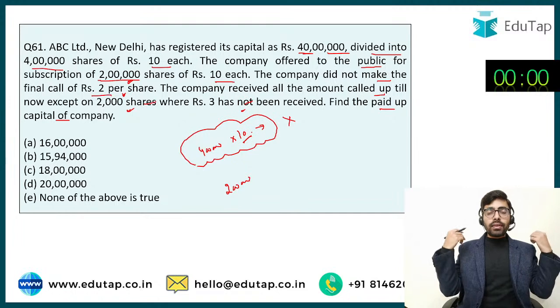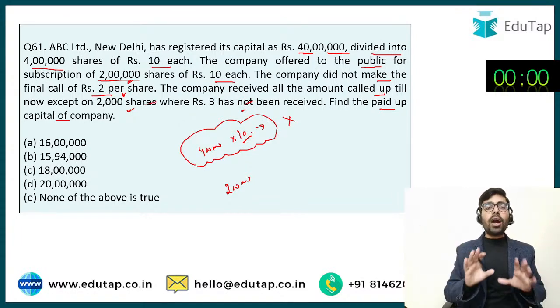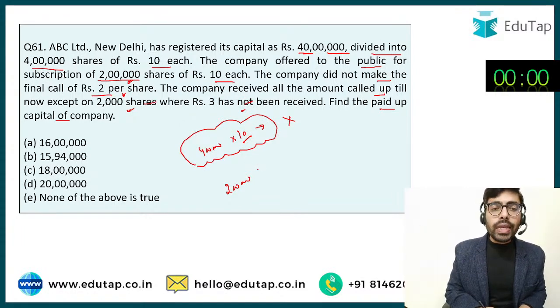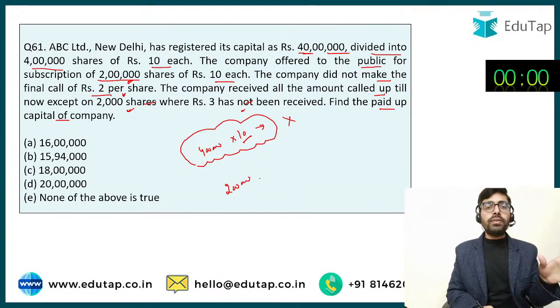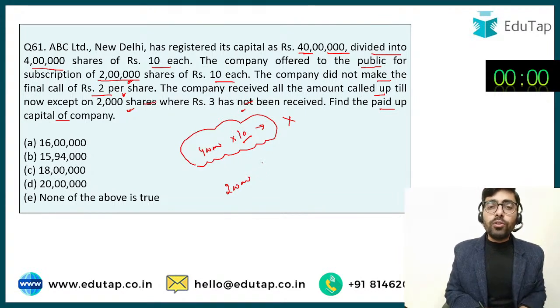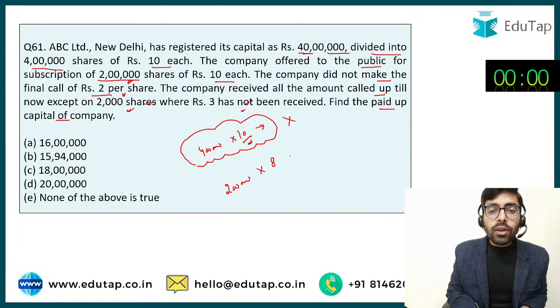The company is saying to the shareholders कि right now I only need rupees 8 per share. I only need rupees 16 lakh. So you need not pay me the entire rupees 10. I will take rupees 2 at a later stage. So now the company is issuing to the public only 2 lakh shares, and on this the company has called up 8 on every share. Okay. So this 16 lakh is going to be the called up capital of the company.